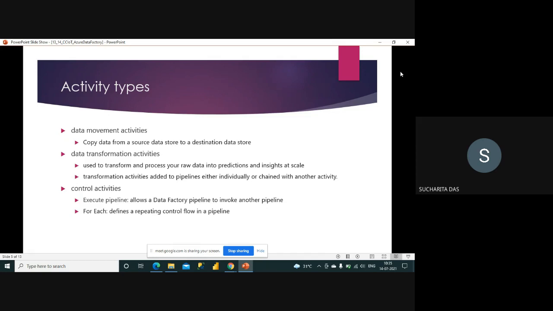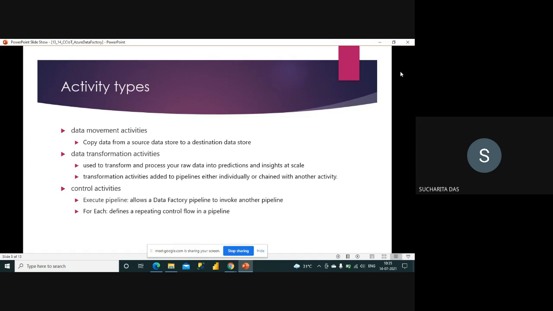There are many types of control activities. One is execute pipeline, which allows a data factory pipeline to invoke another pipeline. So it's like a recursive operation if you want. And then for each, it defines a repeating control flow in a pipeline. Say you have one activity and you want to do it for all the documents.